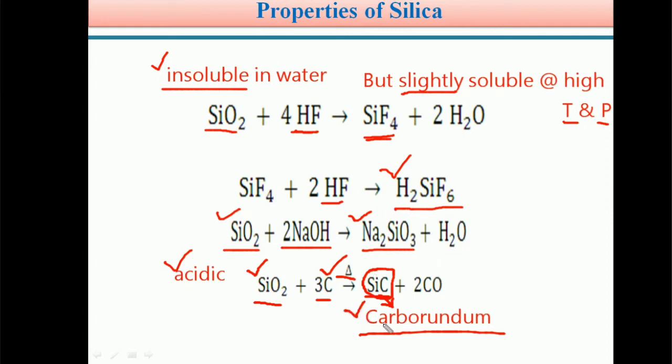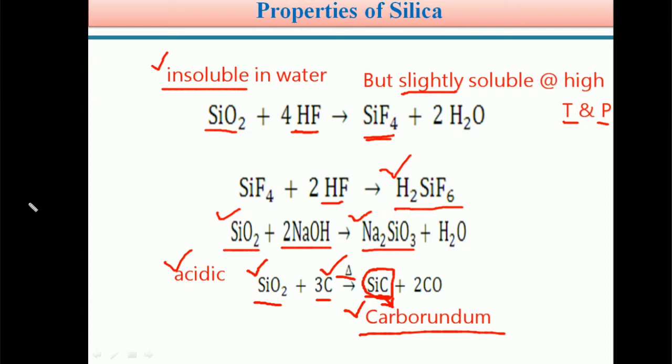Carborundum. Very important, students. In competitive exams, the question may ask: What is the formula of carborundum? What is known as carborundum? Silicon carbide is known as carborundum. Generally carborundum is prepared by heating silica, or SiO2, silicon dioxide, with carbon. On heating it forms carborundum or silicon carbide.